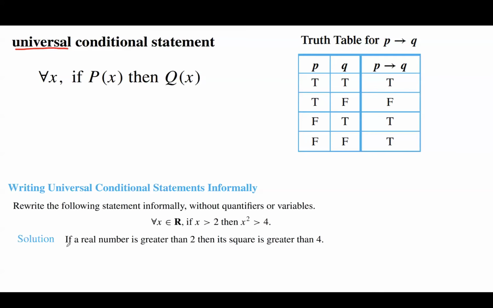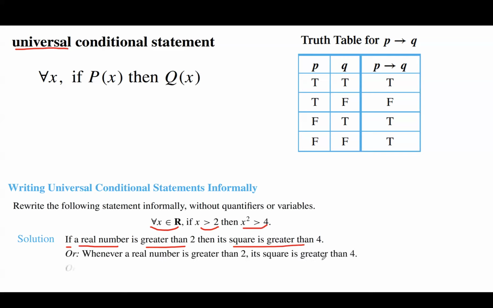So for every real number, if x is more than 2, then you can conclude that its square is more than 4. Or whenever a real number is greater than 2, its square is greater than 4.